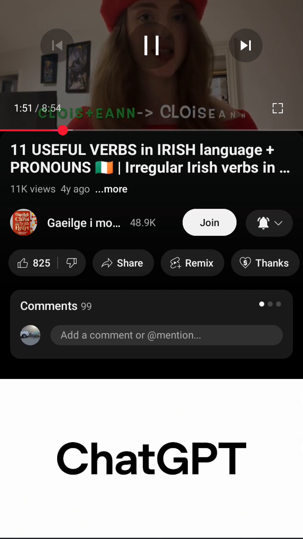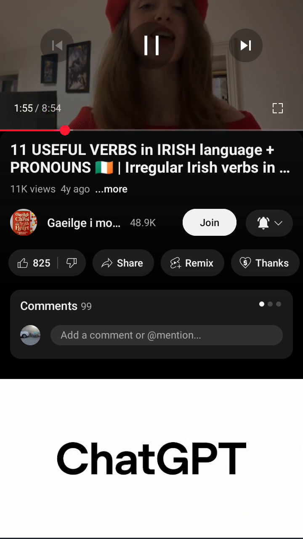In the present tense, it's regular. We just add the ending onto the root. Again, in the future tense, it is regular. We add on -fidh.